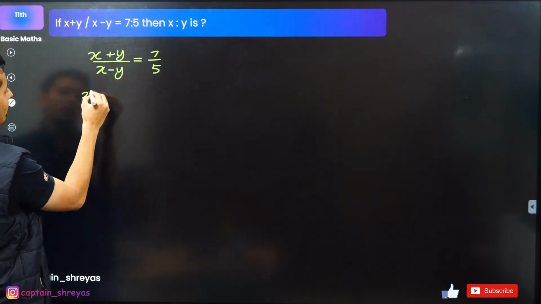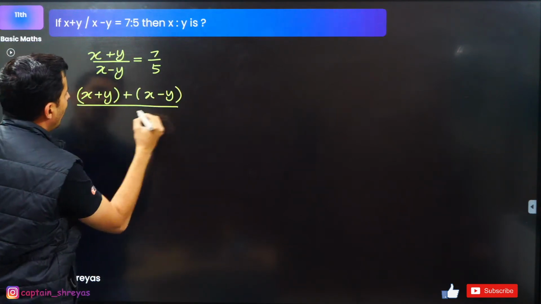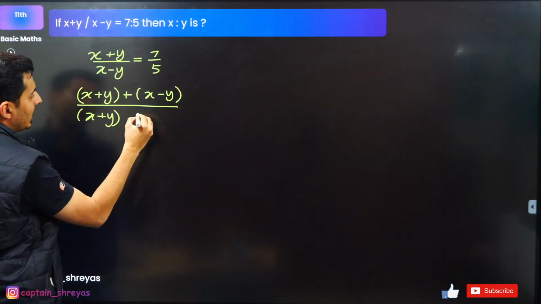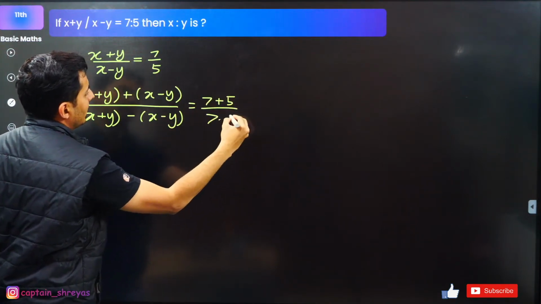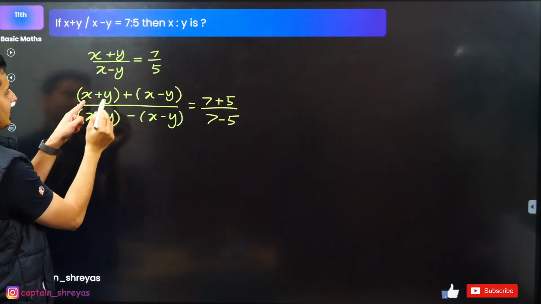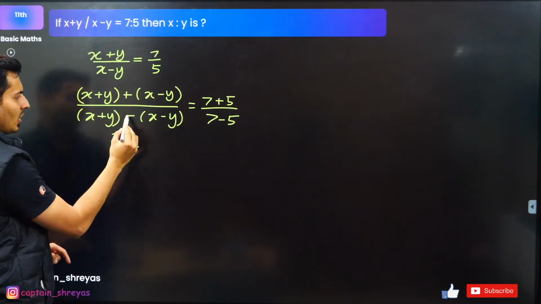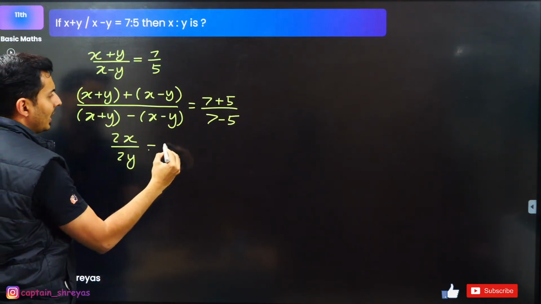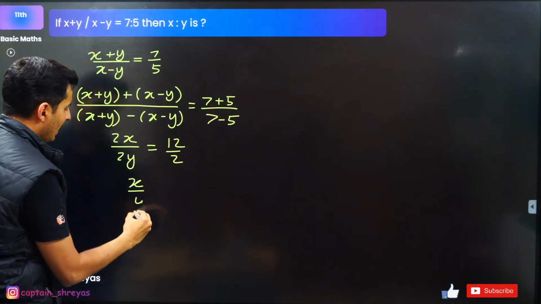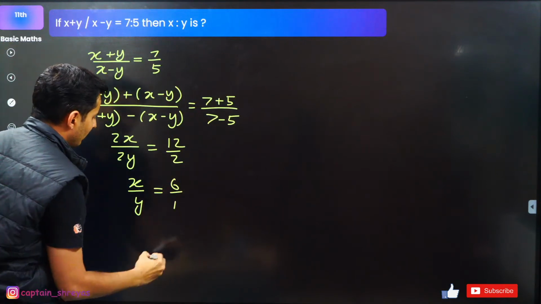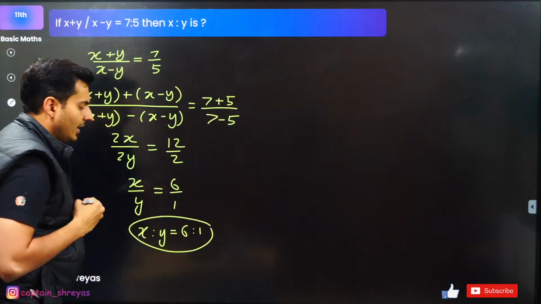So numerator plus denominator, so (x plus y) plus (x minus y), upon (x plus y), which is numerator, minus denominator, is numerator plus denominator upon numerator minus denominator. X adds, y cancels, so 2x. X cancels, y and y, because minus minus becomes plus, so it will become 2y. Is 7 plus 5, 12. 7 minus 5, 2. 2 cancels, so x by y is 12 by 2, which is nothing but 6 by 1. So x is to y is nothing but 6 is to 1. That is the final answer.